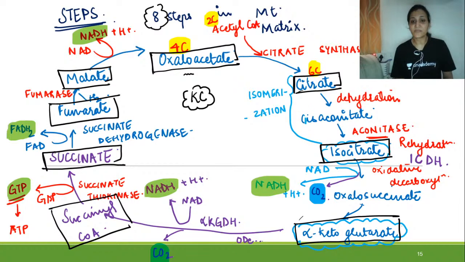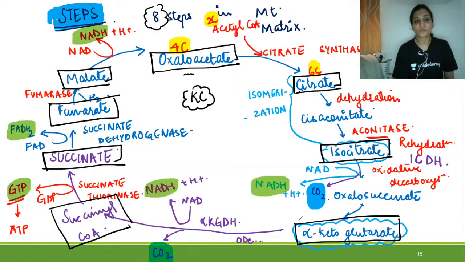Also remember that in the formation of alpha ketoglutarate from isocitrate there is removal of carbon dioxide, and in the formation of succinyl-CoA from alpha ketoglutarate there will be removal of carbon dioxide. So these are the steps. The two carbons which were added from acetyl-CoA are removed in the cycle itself, right?